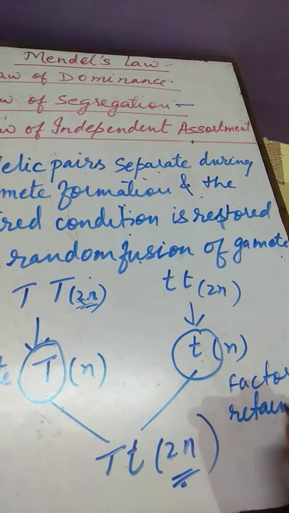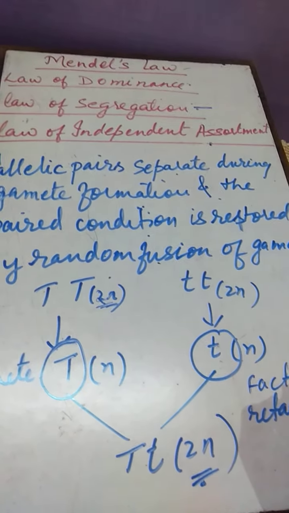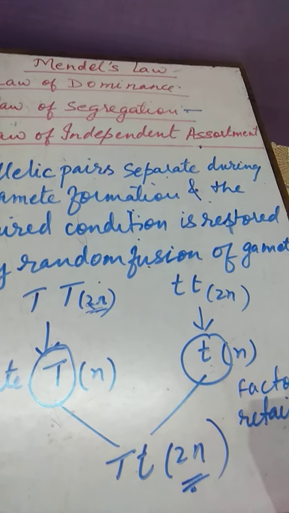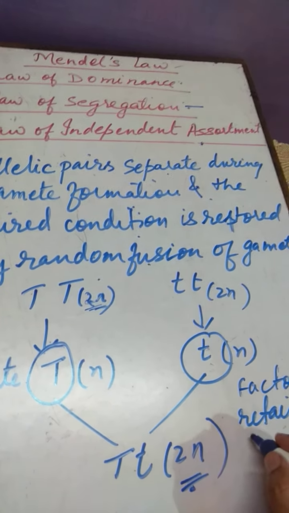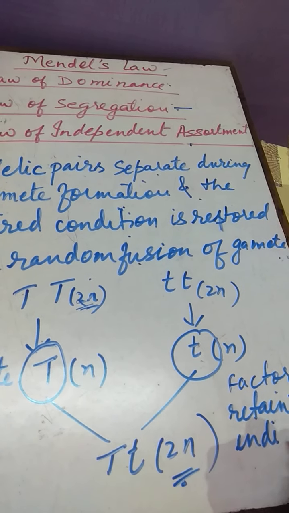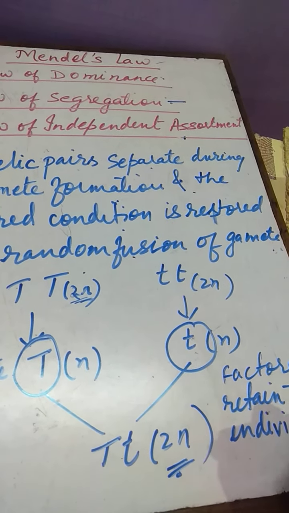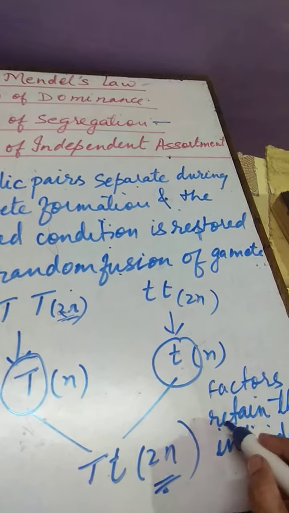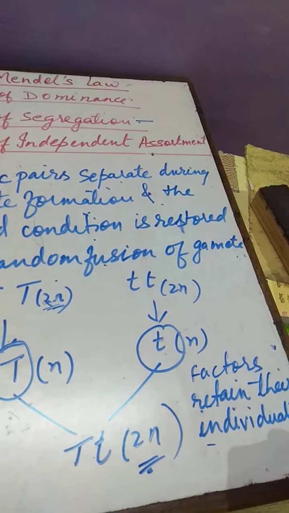Means it remains as it is. If the factor is for tall, it will show only tall, and if it is for dwarf, then it will show dwarf. They do not become contaminated. Clear? So, factors retain their individuality.